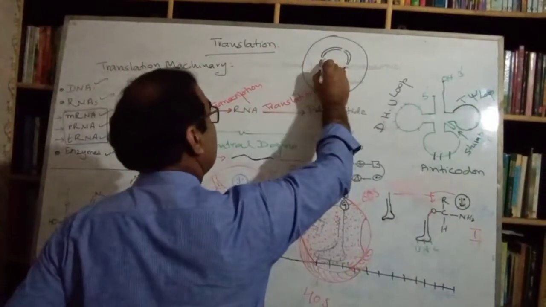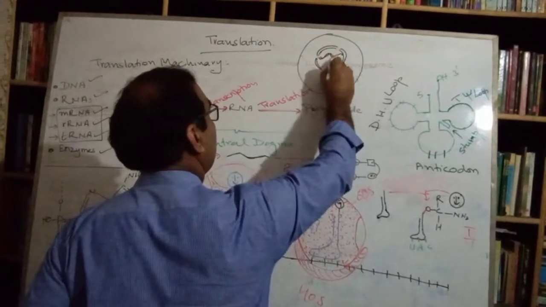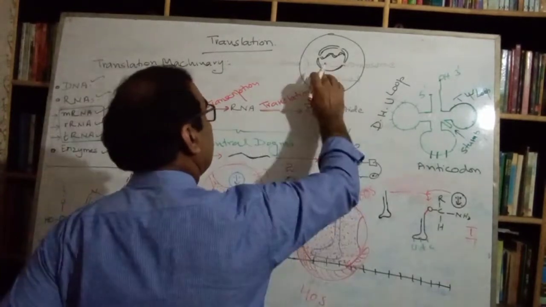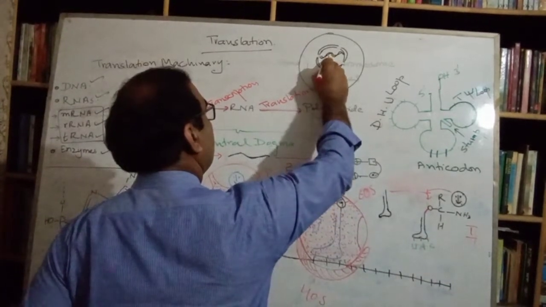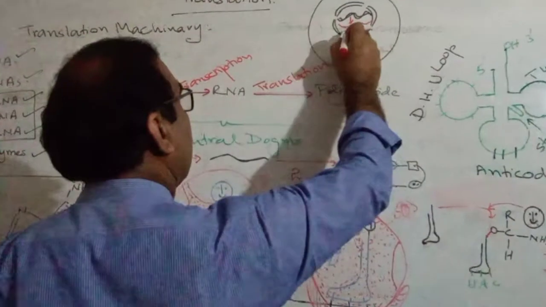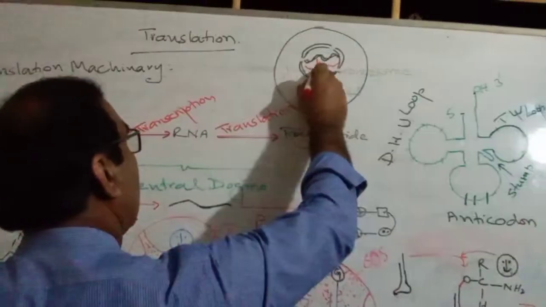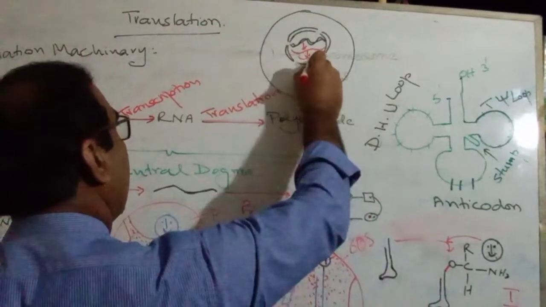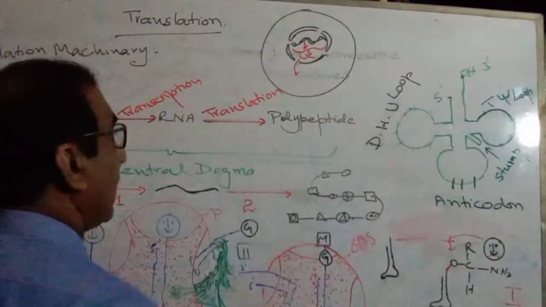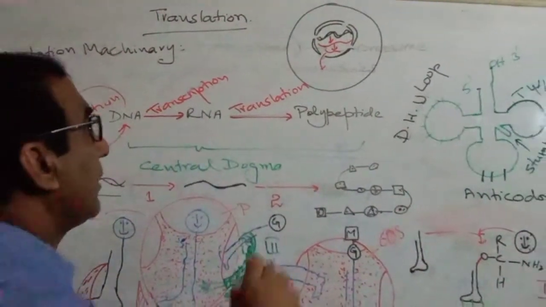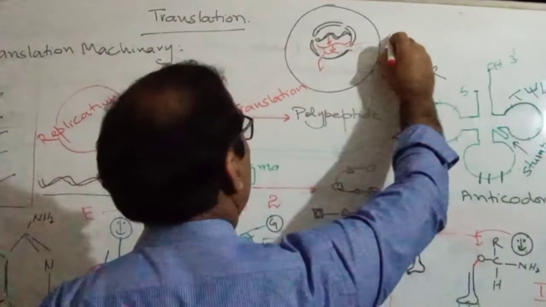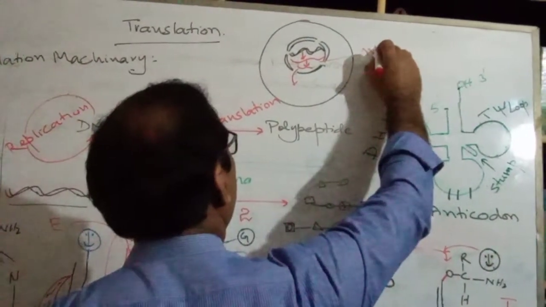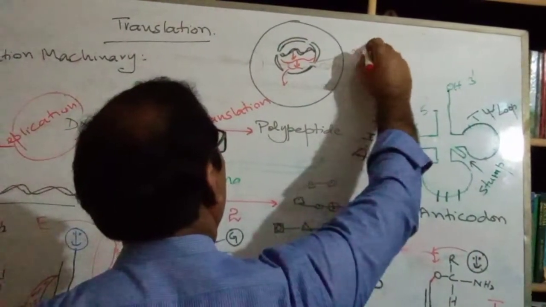This is the DNA molecule, and this is the transcript. It will undergo certain processing, and after that it will come out. This is known as the nuclear mRNA, nuclear RNA molecule.